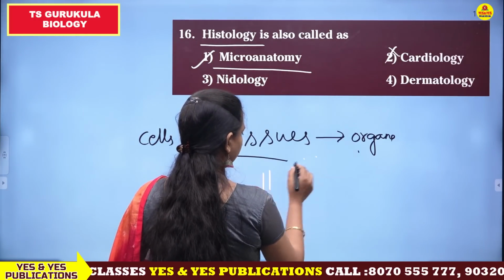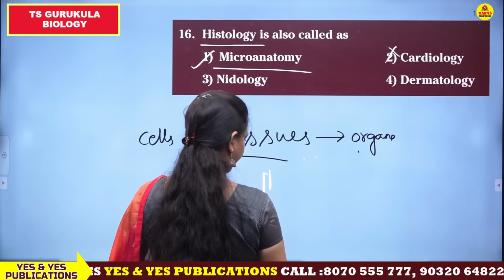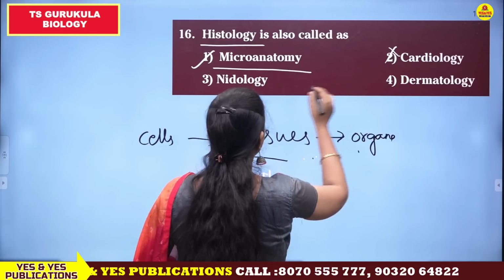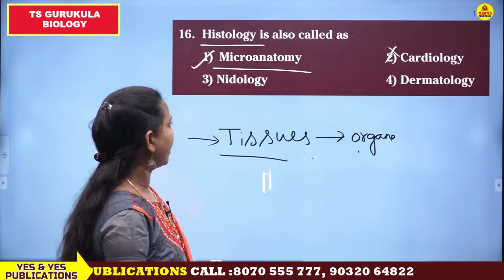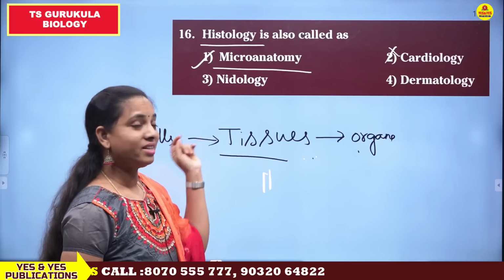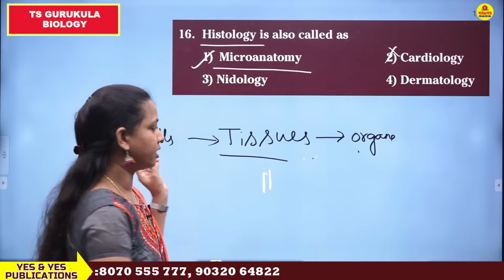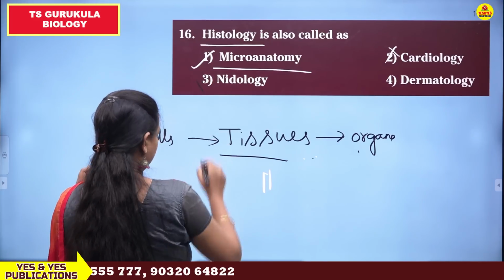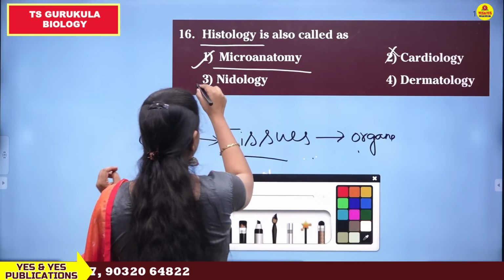Okay, cardiology is the study related to the heart. And nidology is the branch of science which is the study of birds' nests. The study of birds' nests is nidology. So this is also incorrect.